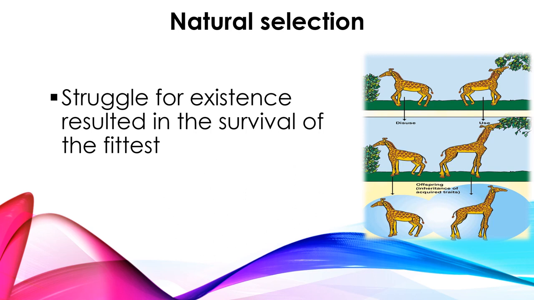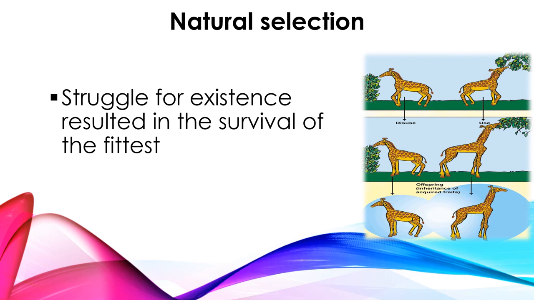So the last point is origin of species by natural selection. According to Darwin's concept, nature is the most powerful selective force. Nature is selecting the organisms, he said, right? One example we could give is the giraffe. We have explained this already in Lamarck's theory, right? So Darwin is also relating the same concept here. As per Darwin's concept, when the environment changed, of course the organism also modifies itself, or it has produced some variations in its body, right?